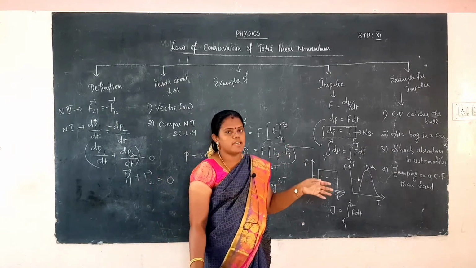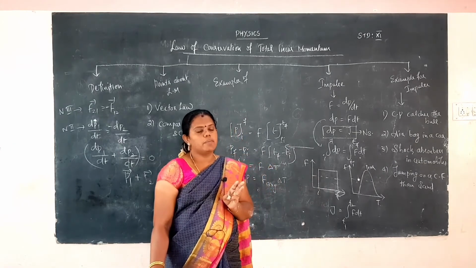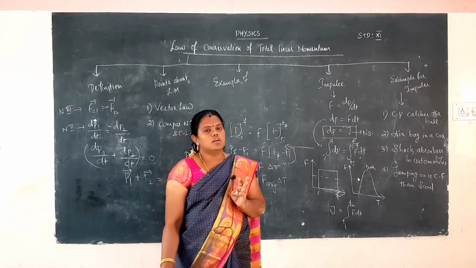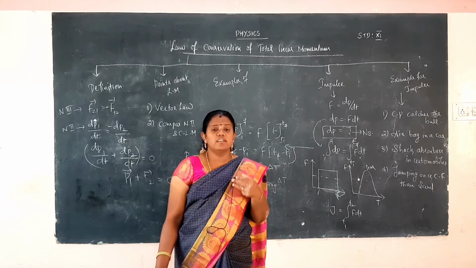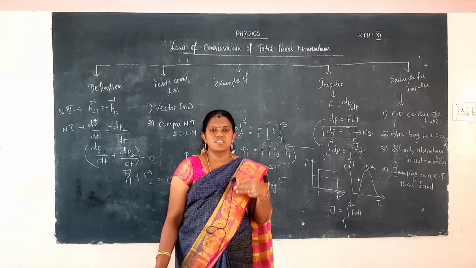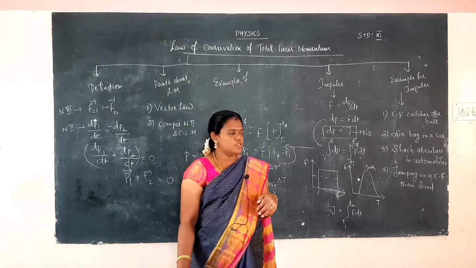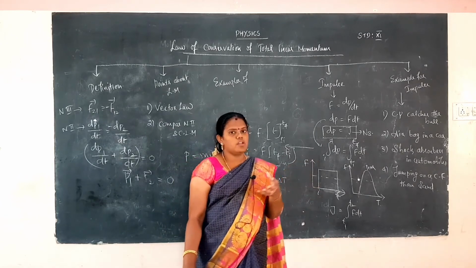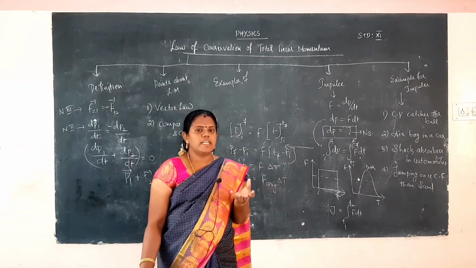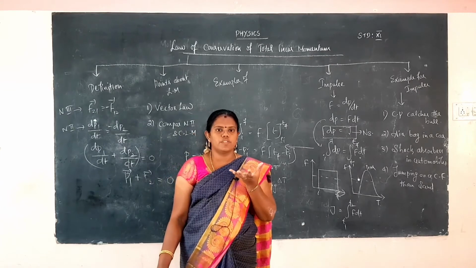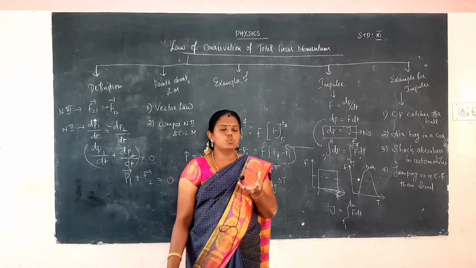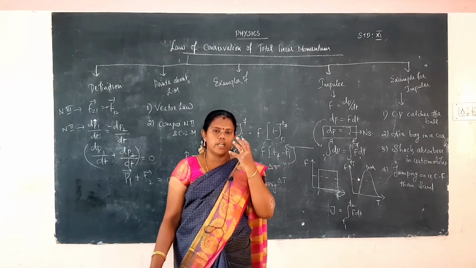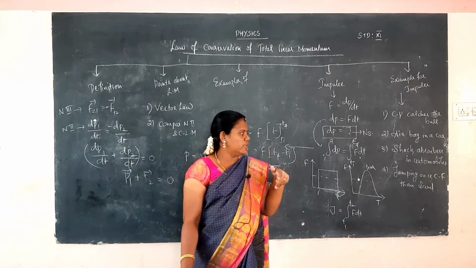And four examples there. One, a cricket man catches the ball. The man moves his hands down to increase the time and reduce the force, and reduce the impulse also. And then the air bag in a car. Suppose we meet an accident, the air bag comes out of the steering, so that you do not hurt your head on the steering.